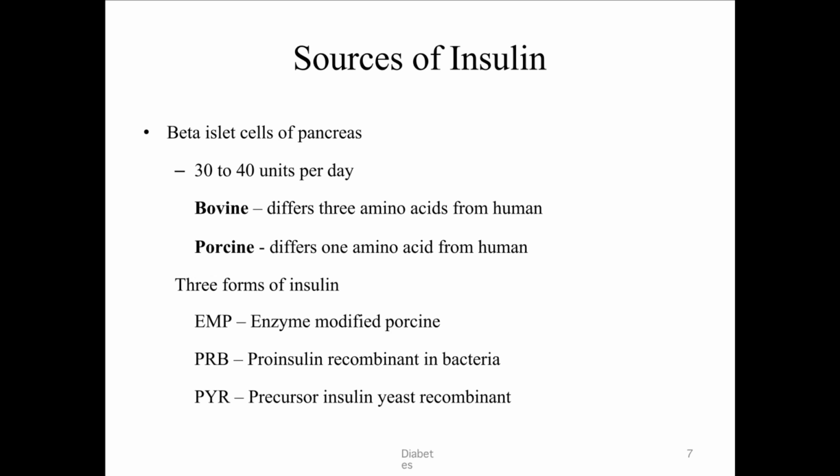Okay, there are two types of animal sources: bovine and porcine. Bovine differs in 3 amino acids. Porcine differs in 1 amino acid. Three forms of insulin: one is enzyme modified porcine, proinsulin recombinant in bacteria, and precursor insulin yeast recombinant. Now we are using mostly proinsulin recombinant in bacteria.